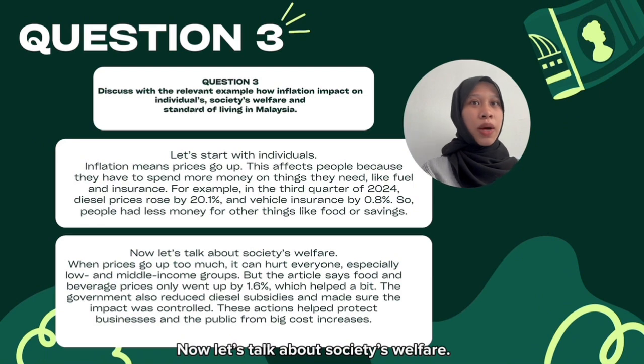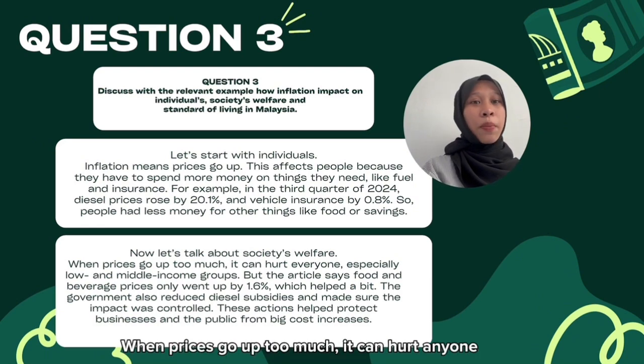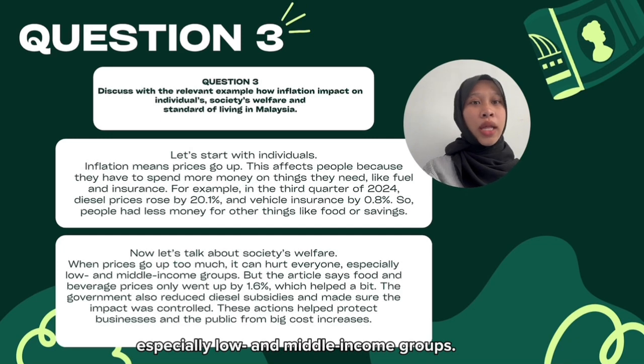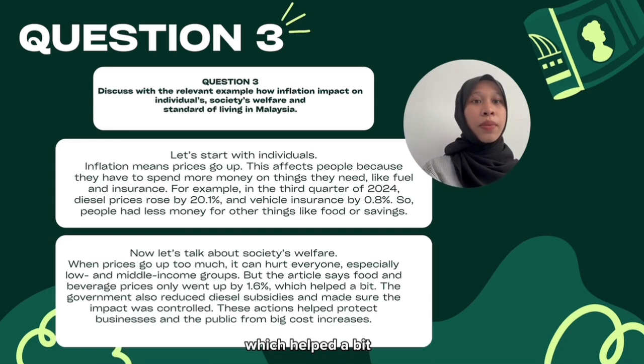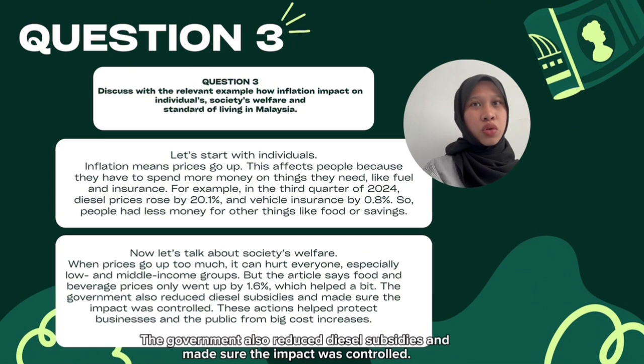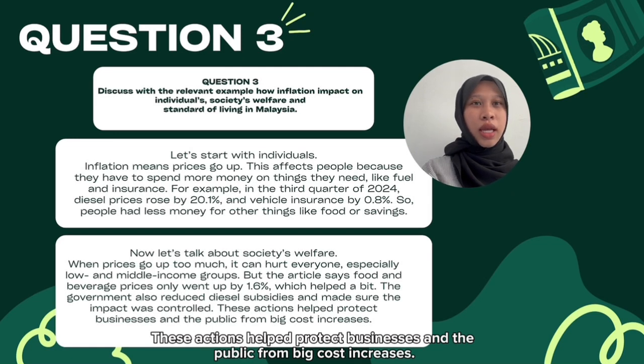Now let's talk about society welfare. When prices go up too much, it can hurt everyone, especially low and middle income groups. But the article says food and beverage prices only went up by 1.6%, which helped a bit. The government also reduced diesel subsidies and made sure the impact was controlled. This action helped protect businesses and the public from big cost increases.